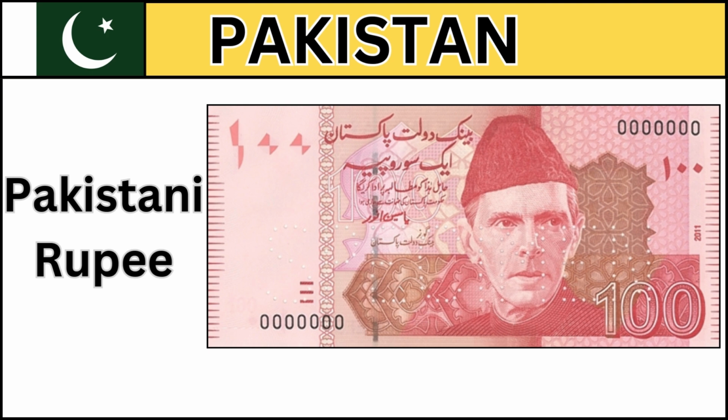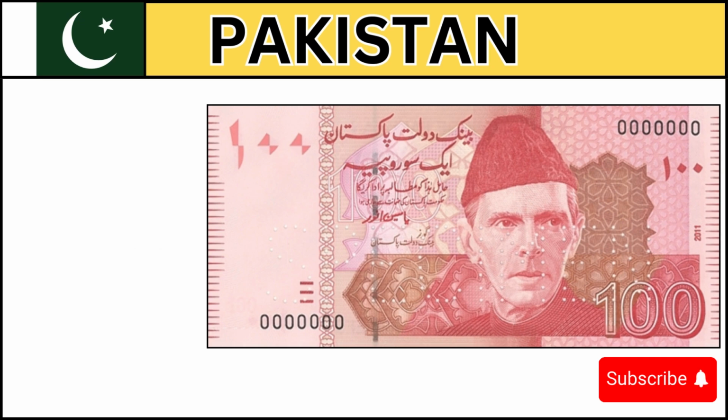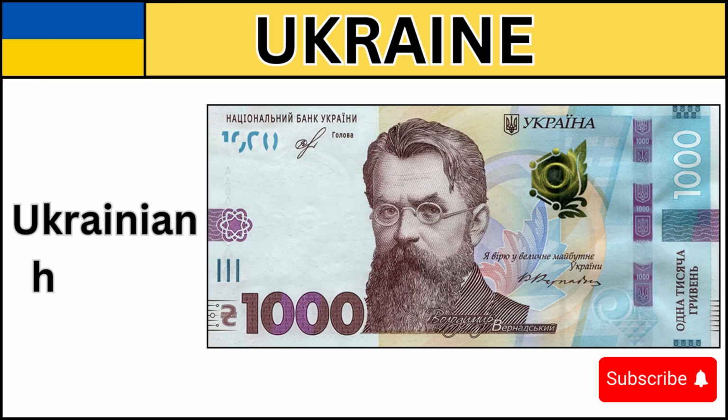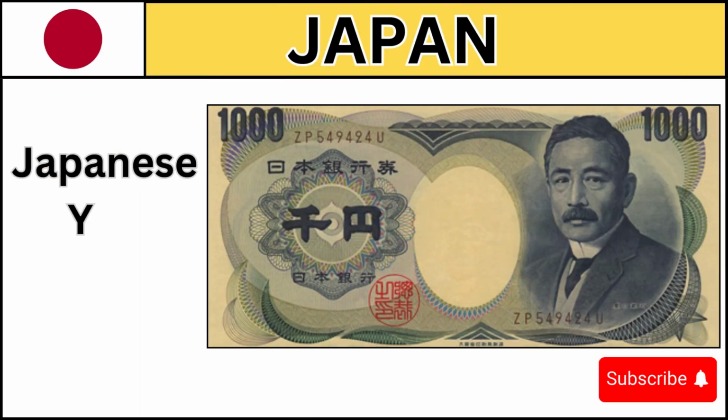Pakistan. The currency of Pakistan is Pakistani rupee. Ukraine. The currency of Ukraine is Ukrainian hryvnia. Japan. The currency of Japan is Japanese yen.